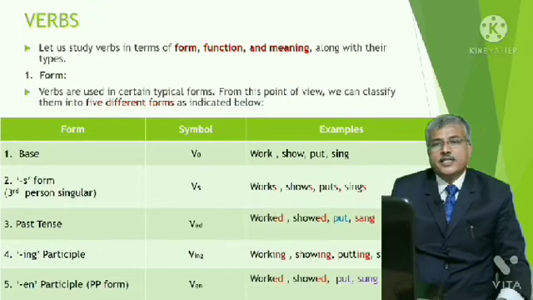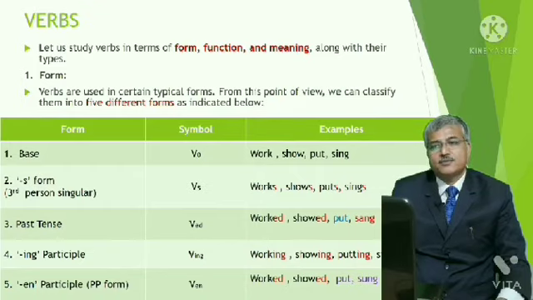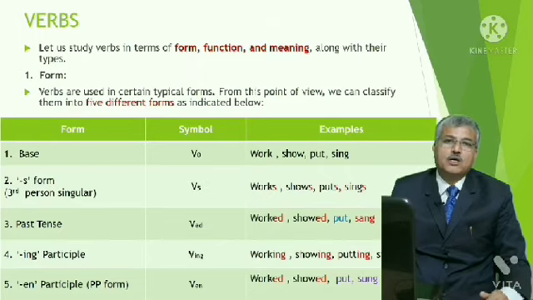Let us study verbs in terms of form, function and meaning along with their types. Verbs are used in certain typical forms. From this point, we shall classify them into 5 different forms.